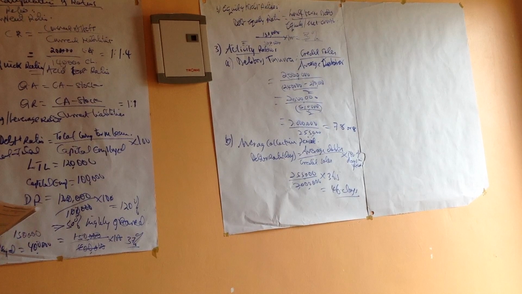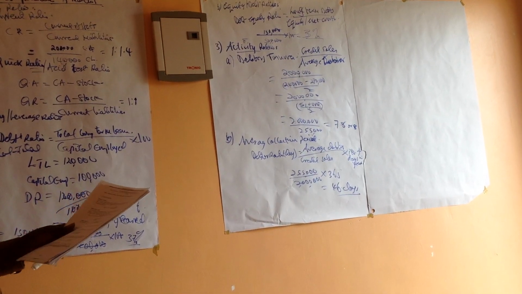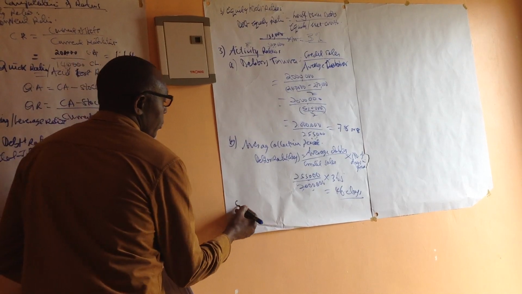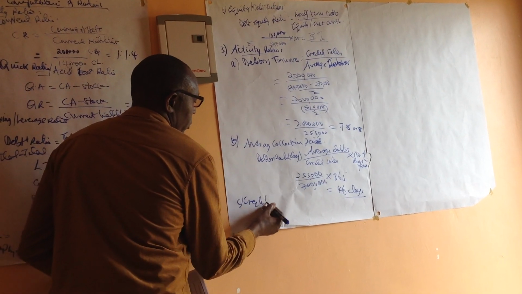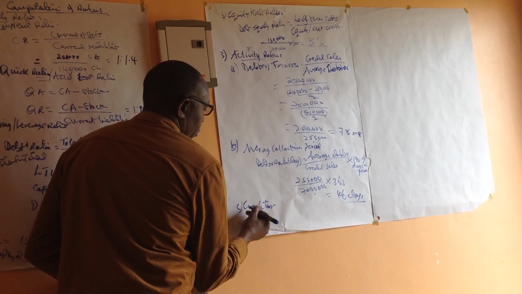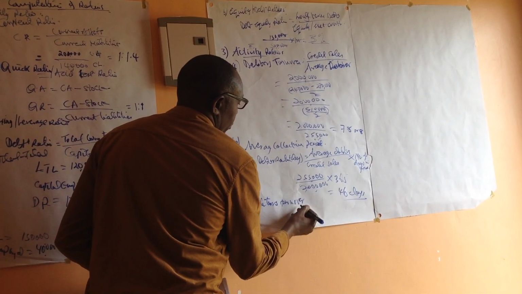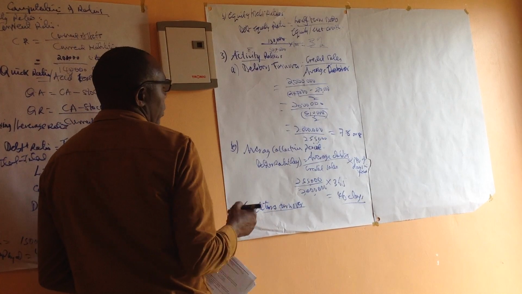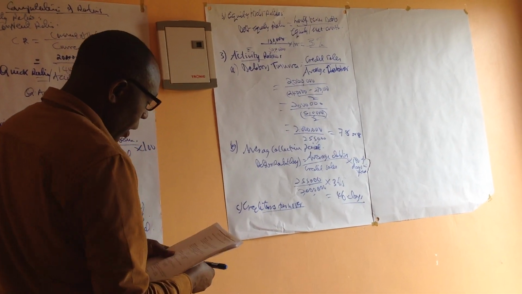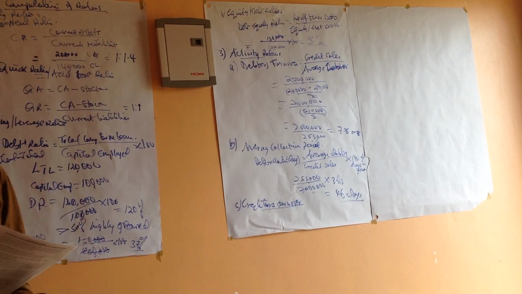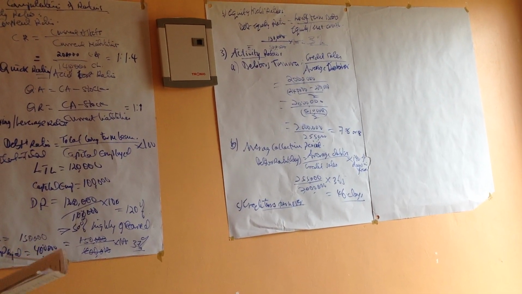Now the other ratio that you have under the activity ratios is the creditors turnover. The creditors turnover relates to the number of times creditors are paid by us as a company.